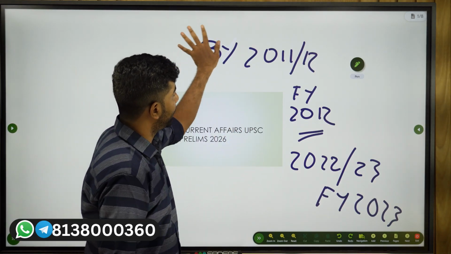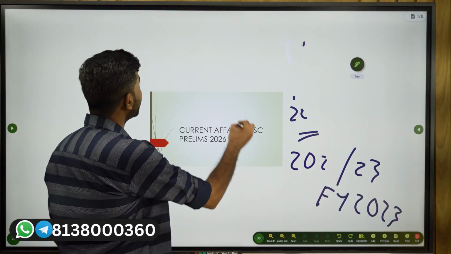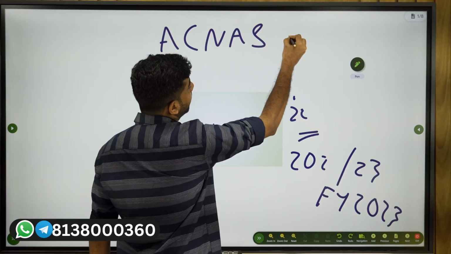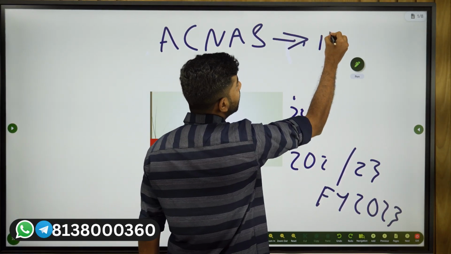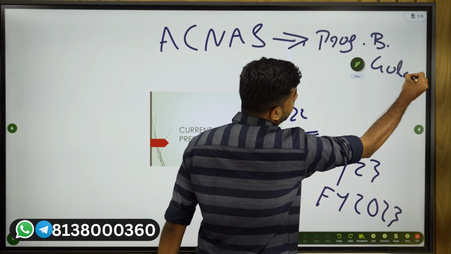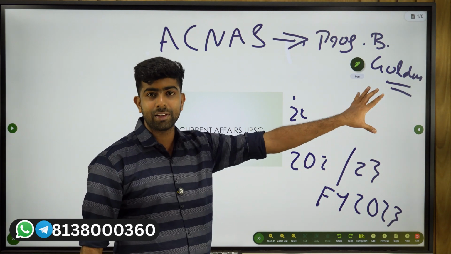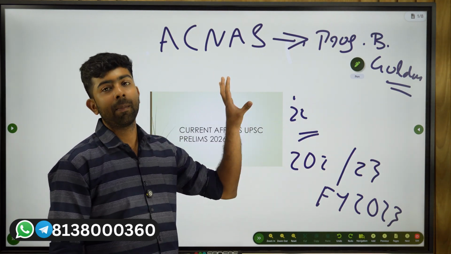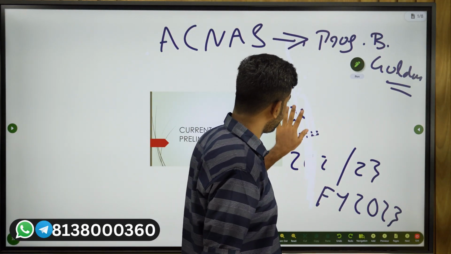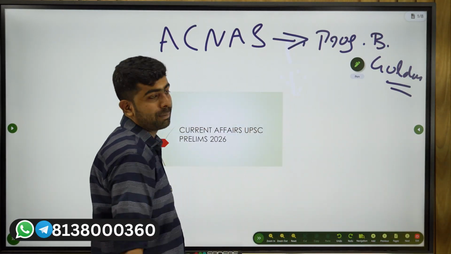The second important point is this was recommended under an advisory committee on national account statistics that was chaired by Professor Bishwanath Goldar. So that is the second important point you have to remember. The Goldar committee is related to the revision of GDP. We have revised our base year.